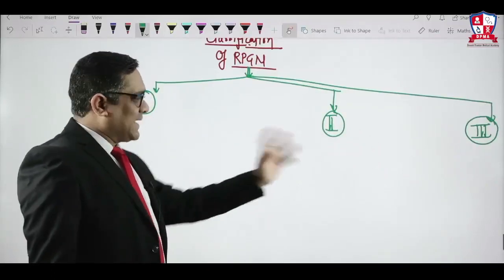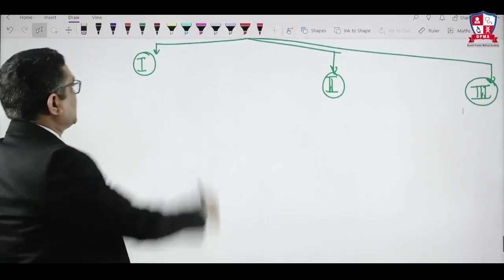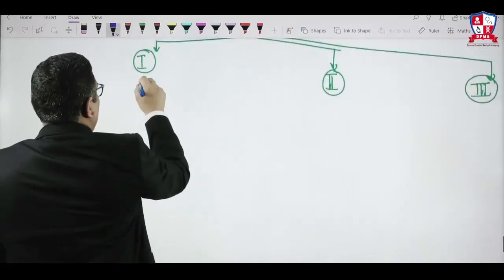There are three types of RPGN which we need to understand, right? What are these three types called? Type 1 is also known as